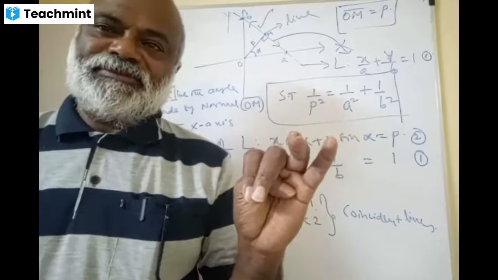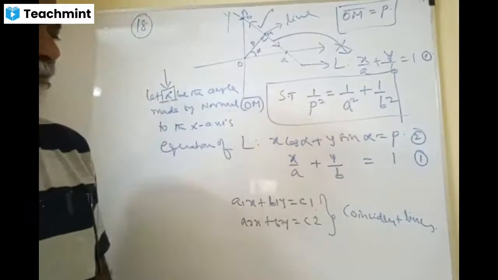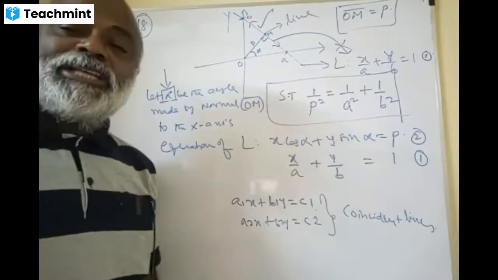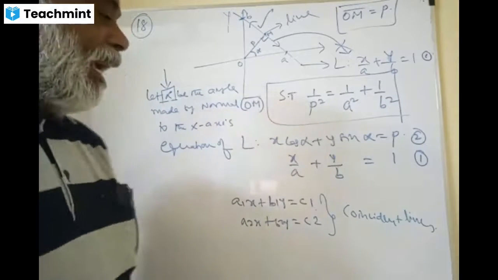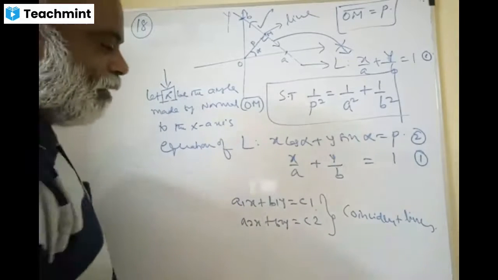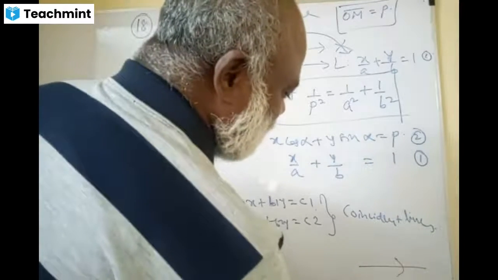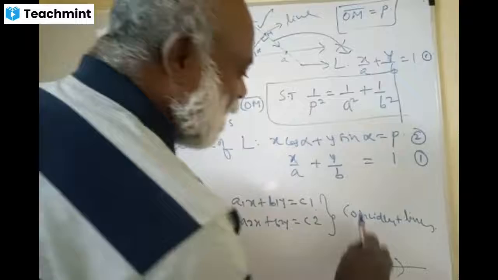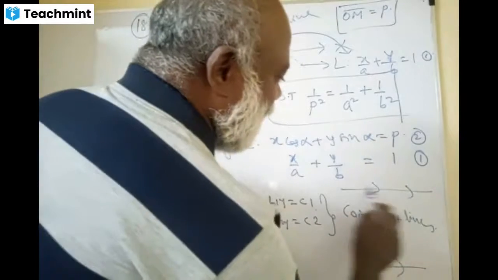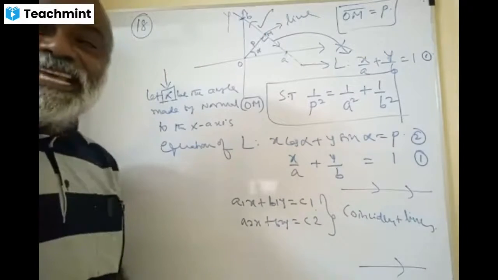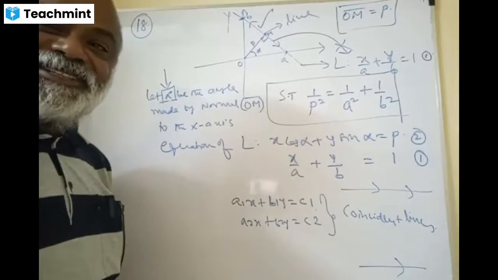Many solutions, sir. Exactly. Many solutions. When do you say no solution? When they are parallel. When they are coincident, it means the two lines are on the same line. That is called coincident lines.